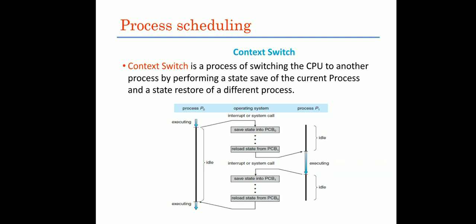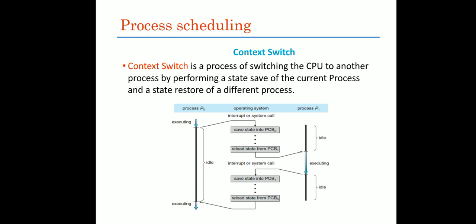If you see this diagram, there are two processes, process P0 and process P1. Initially P0 is executing, suddenly some interrupt or system call occurs. We store that P0 process state into the process control block of P0, and we allocate P1 for execution. We reload the state from PCB1, which contains the information regarding the P1 process.